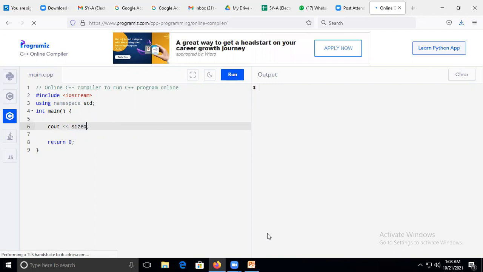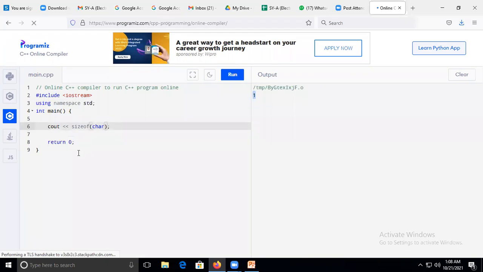For that we are using the sizeof operator. You should know about this. The sizeof operator is required to show the size required to store the character type of value. Now check here: 1 byte.